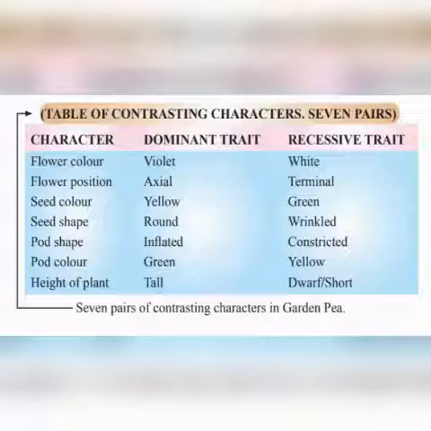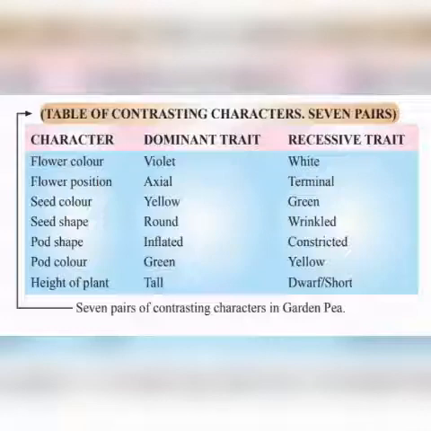Now dominant trait and recessive trait. Dominant trait is that trait which is expressed, and recessive is that which is not expressed. Suppose there are 2 chromosomes, one is maternal and one is paternal. Now let me take the character height. What are the traits of height? Tall and short.